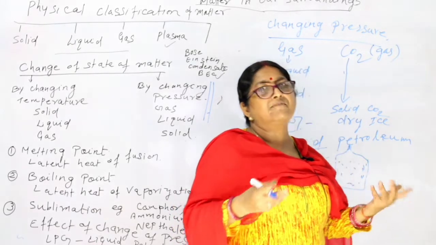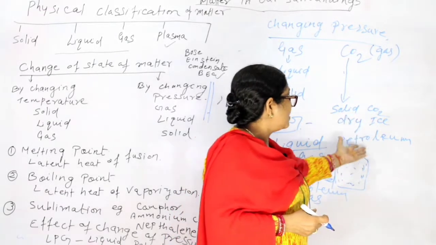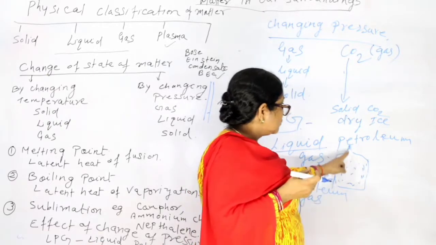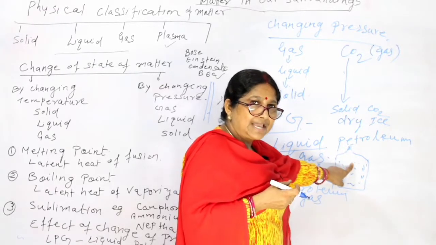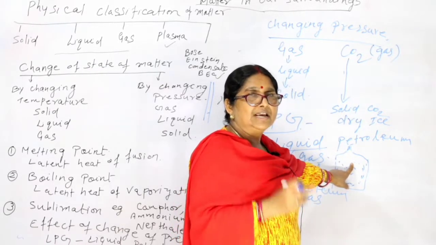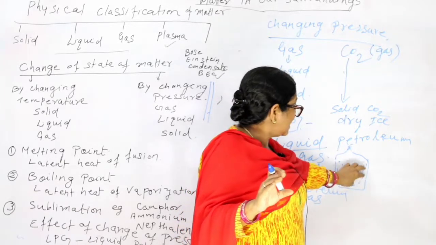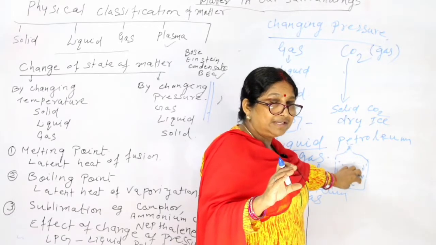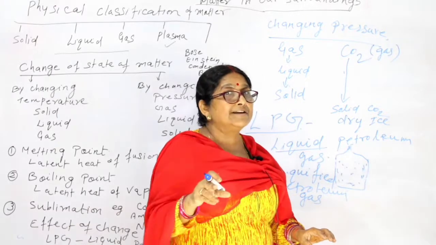Okay, and so we are able to fire our chulha, or you can say the stove. Is it clear? So what is happening here? When we apply high pressure on this gas, it is converted into liquid, and the cylinder is filled with gas in the form of liquid by applying pressure.